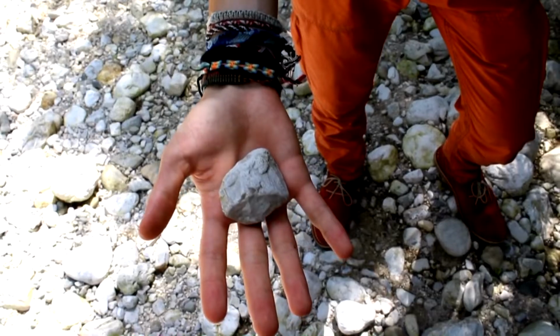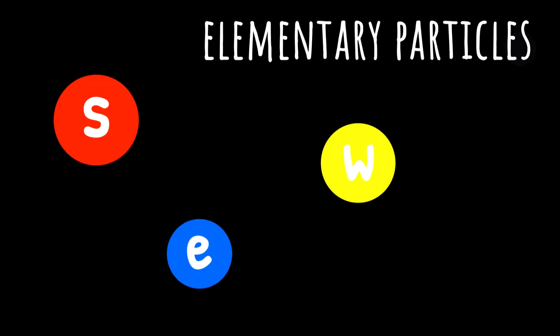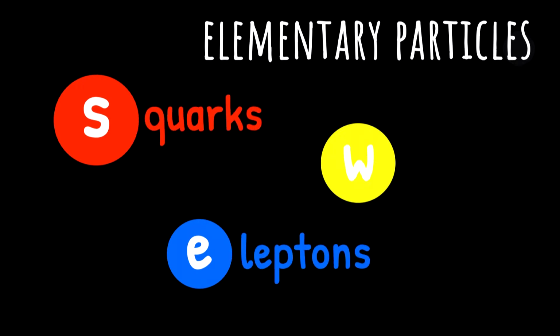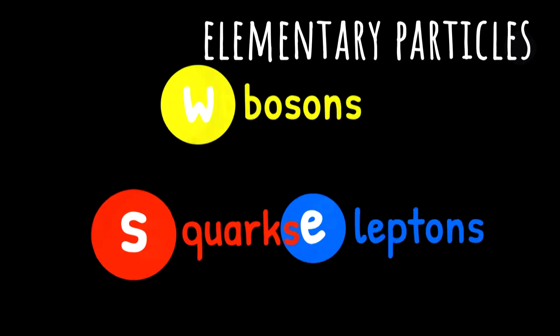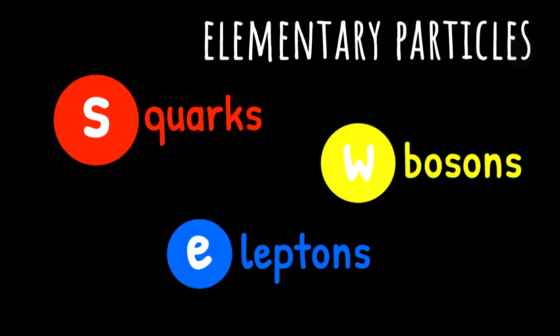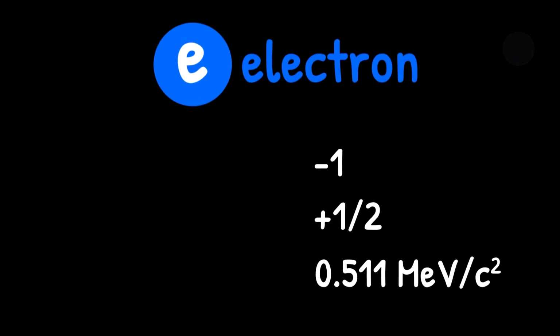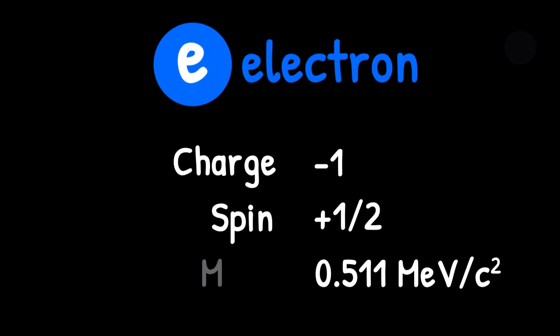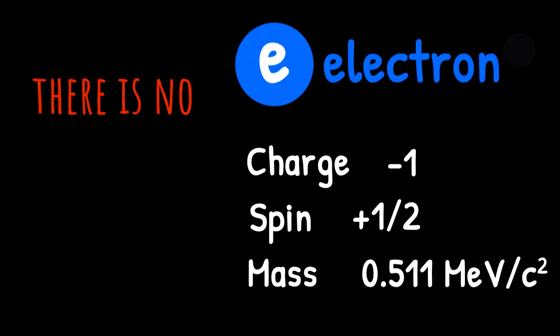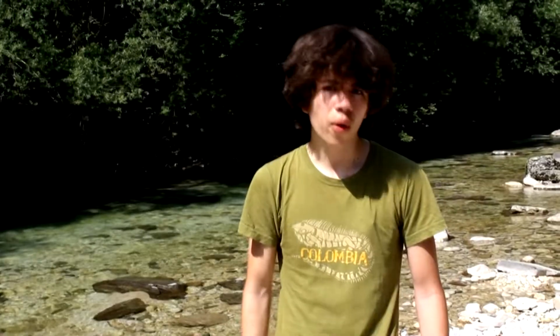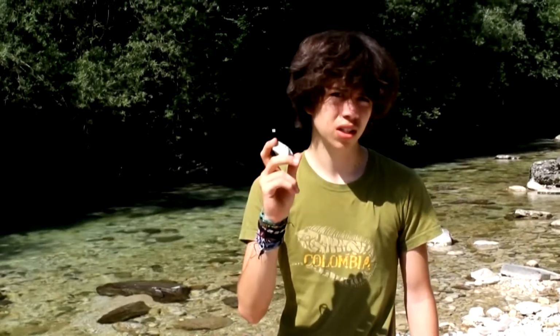Let's take, for example, this rock. If we could look really close, we could see it is made of elementary particles, like quarks, leptons, and bosons. We know that everything in our universe is made of these particles, and these particles have purely mathematical properties. All these numbers describe each particle's characteristics, like charge, spin, mass, or strength, and there is no other way to describe them. Now, what happens if I throw the rock?